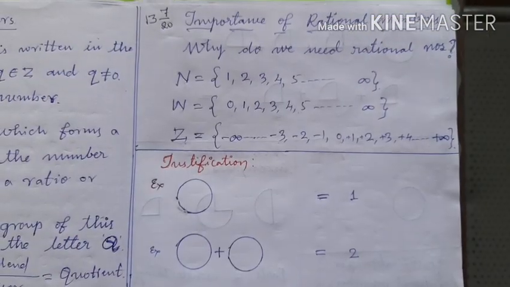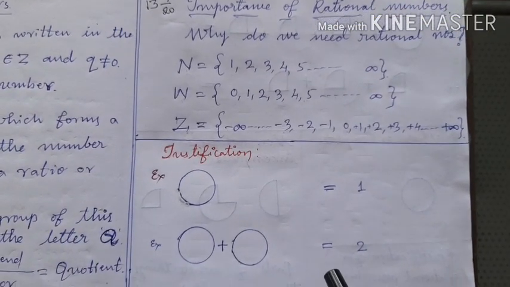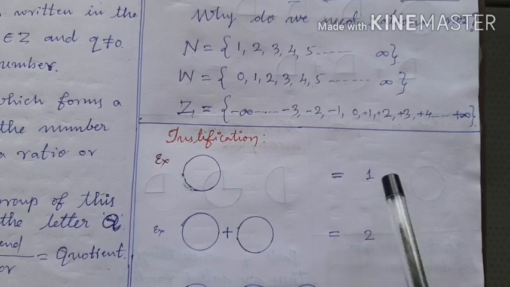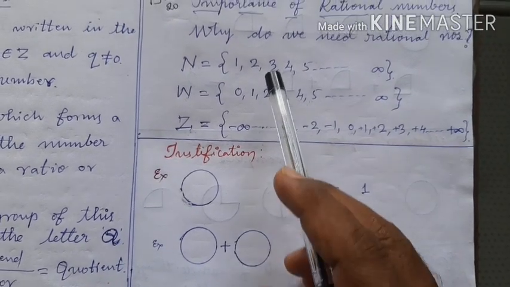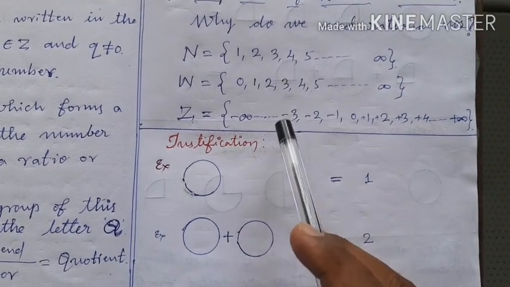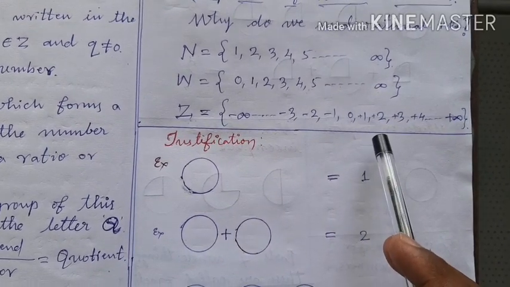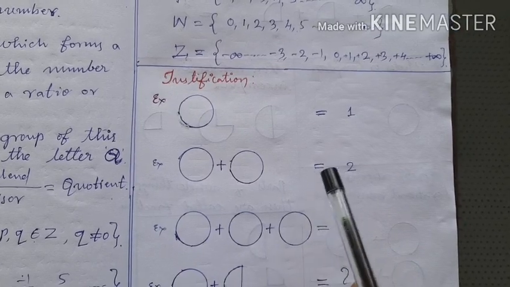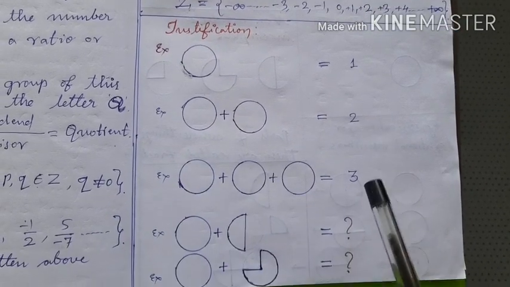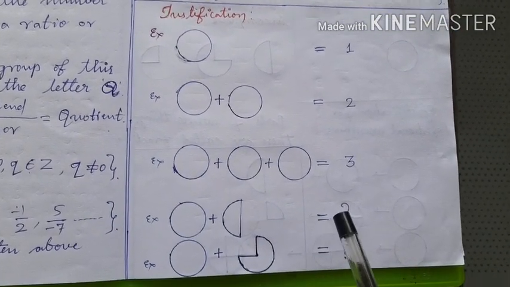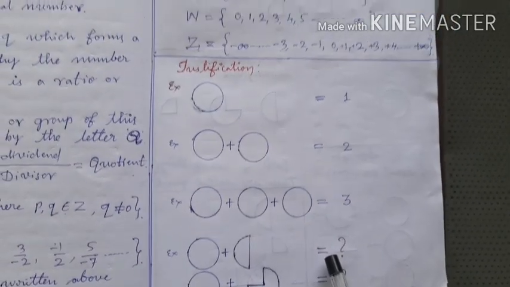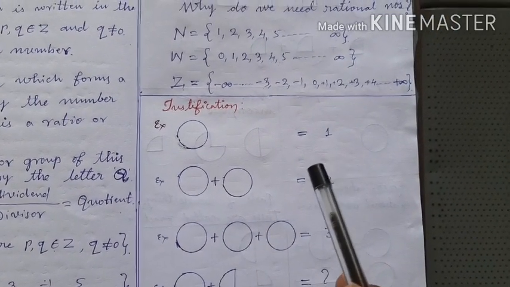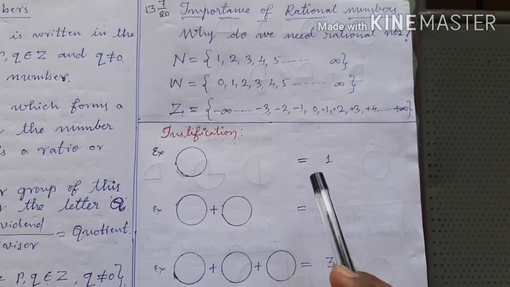To count and write the complete things or whole things, natural numbers, whole numbers and integers will help. But when we meet the situation that we have to write or represent the incomplete things or the non-whole things, that time we need the help of one more group of numbers called rational numbers.